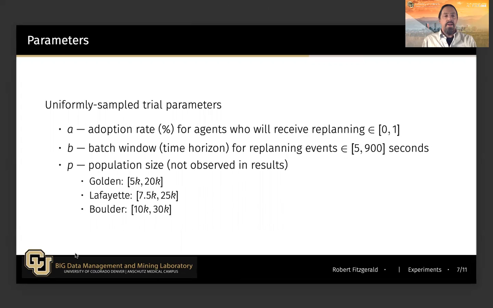We selected for each trial parameter values for three different parameters. The first is adoption rate, which is the percentage of agents that would be receiving replanning instructions. Second is the batch window, which is the rate at which a replanning could occur. And the third is the population size, which has an effect on the types of congestion effects we would be observing.